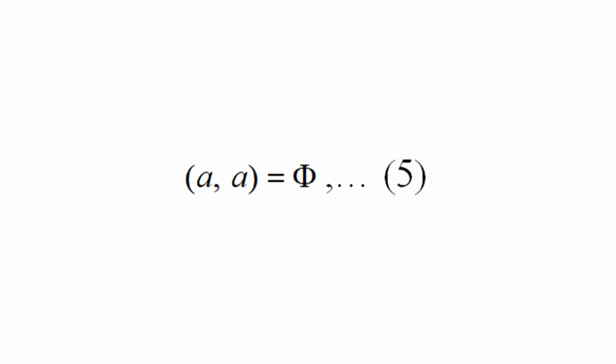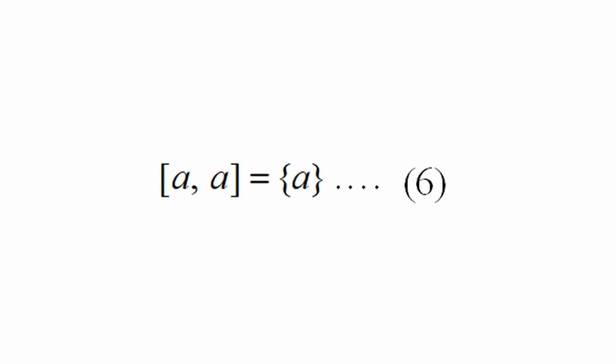Each of the above intervals given in equation 1 to equation 4 has length defined by b − a. If a = b, note that the corresponding open interval is the empty set, (a, a) = ∅, equation 5, whereas the corresponding closed interval is the singleton set, [a, a] = {a}, equation 6.